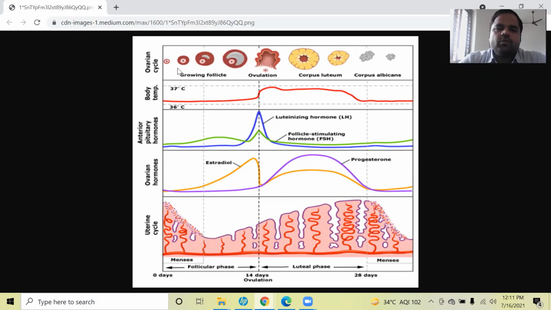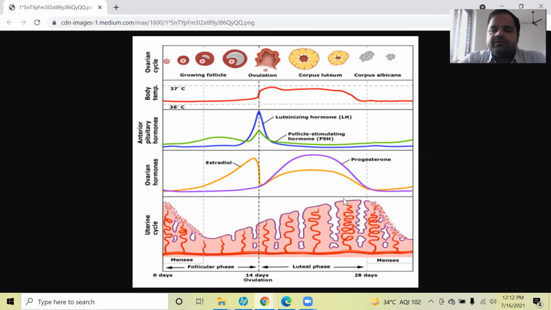Along with the growth of the oocyte and the development of the wall of the uterus, the growth of the follicle is also taking place, and at day 14 ovulation takes place, and the wall of the endometrium is thickened. The wall of the uterus will provide space for the attachment of the embryo. This is the reason it becomes a thick, cushion-like structure. Blood vessels will also be there, as I told before, to provide the nutrients, oxygen and many other things required by the baby.